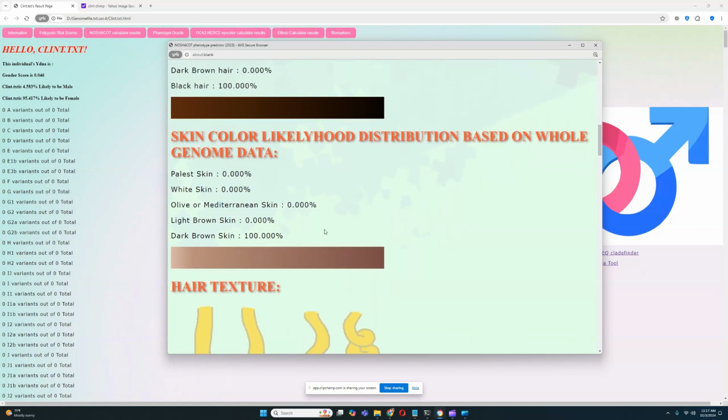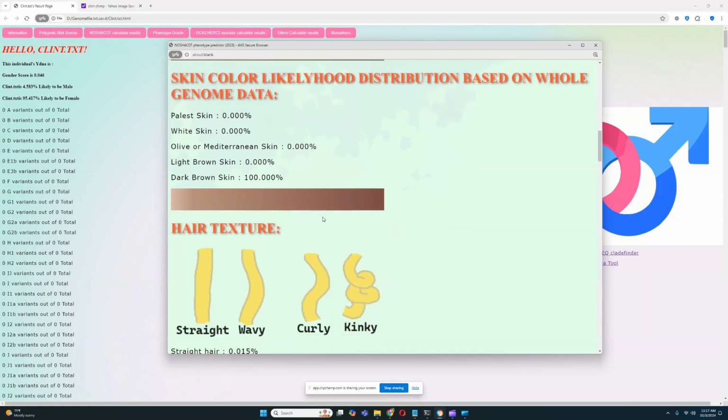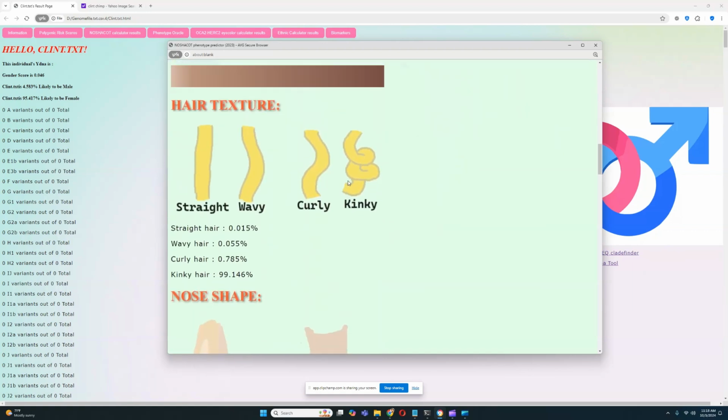Not maybe, but it's pretty much a certainty that they have their own light pigmentation variants that are not found in humans, and they don't carry the light pigmentation variants that are found in humans. That's why they score this way with my calculator, because my calculator doesn't take into account the chimpanzee light color variants. It only takes into account the human variants for coloring.